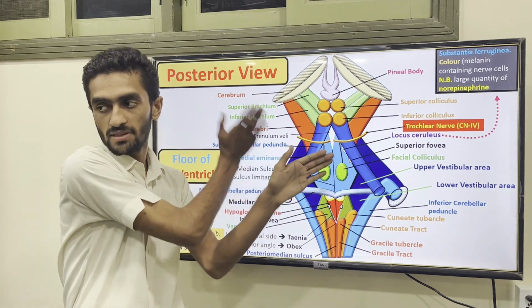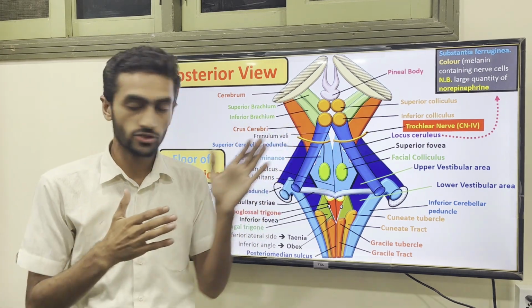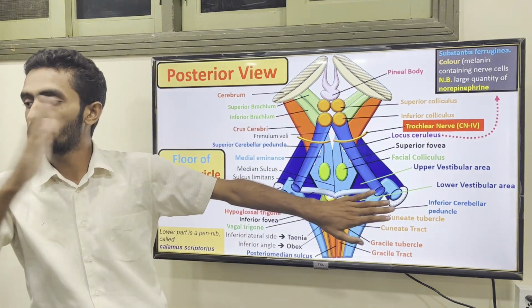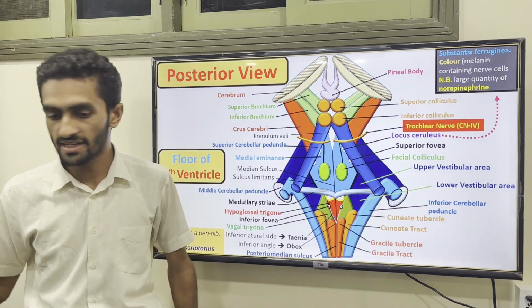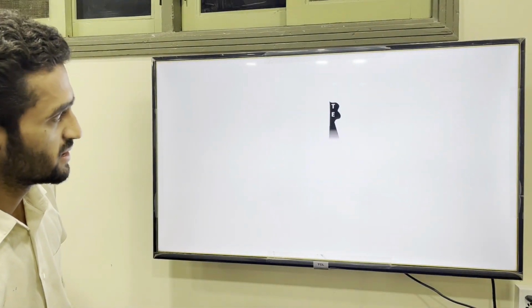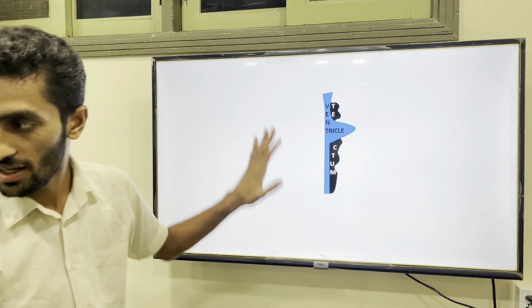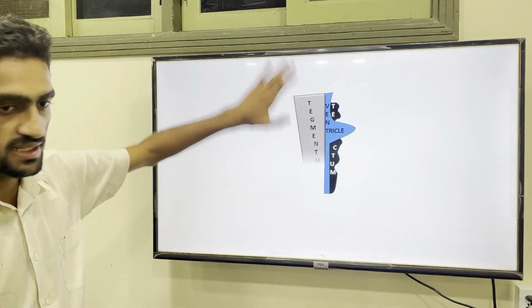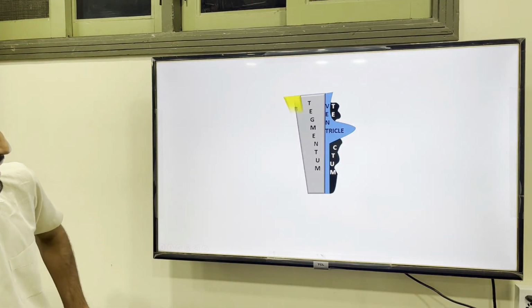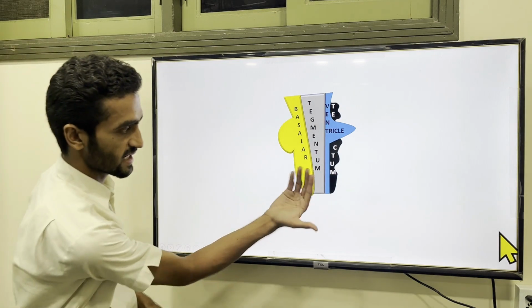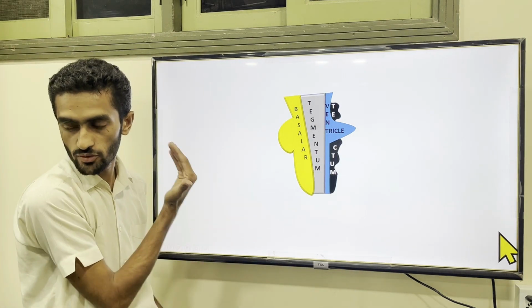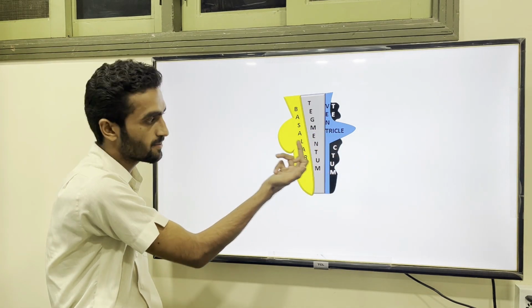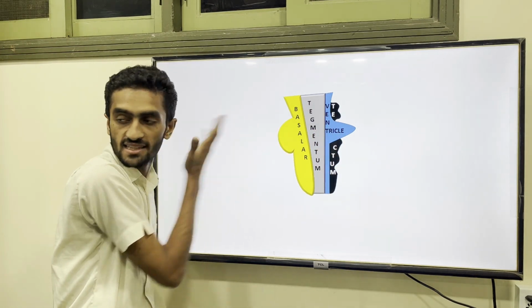If this is the posterior view, the superior and inferior colliculi are behind the fourth ventricle, present in the tectum. Just see here: this is the tectum, then anteriorly the ventricle, then the tegmentum part, and then the basilar. From posterior to anterior you come to the tectum, then the fourth ventricle, then the tegmentum, then the basilar. The basilar rests on the skull.